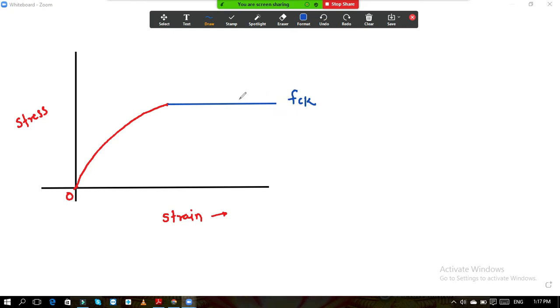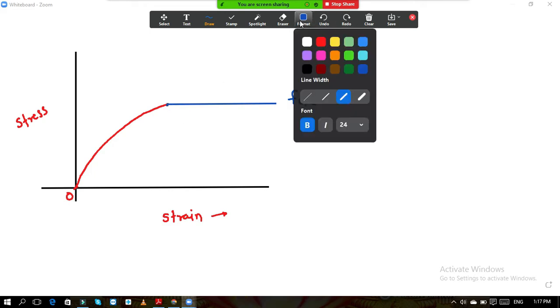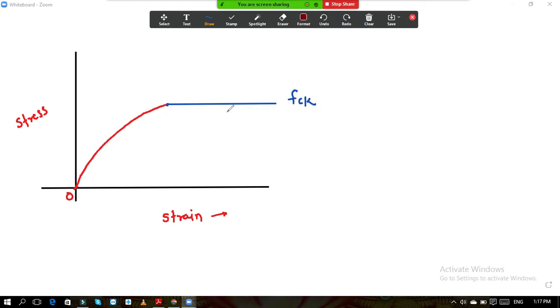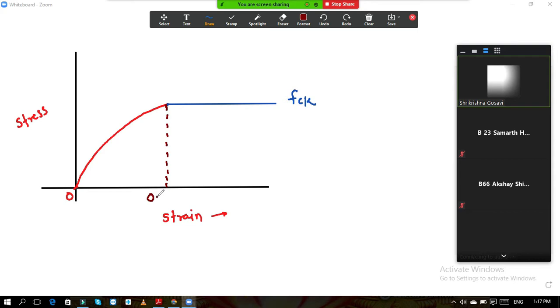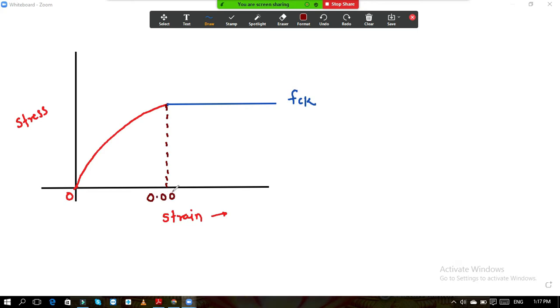Now here, the point from where the variation changes from parabolic to constant stress, the straight line, if we plot that point on the strain axis, then the strain at that point is 0.002.